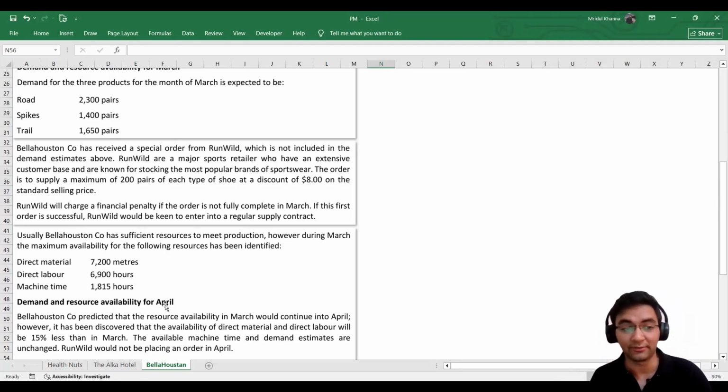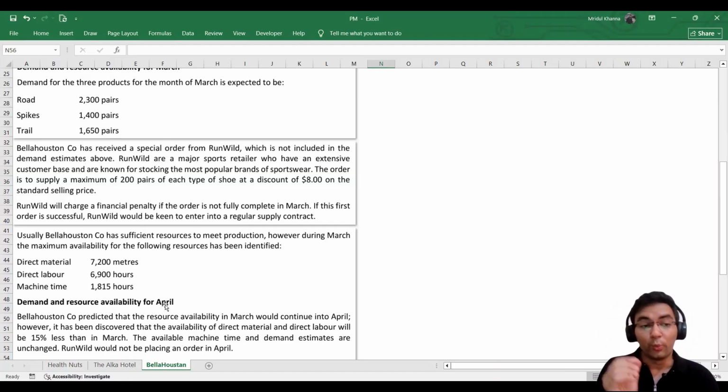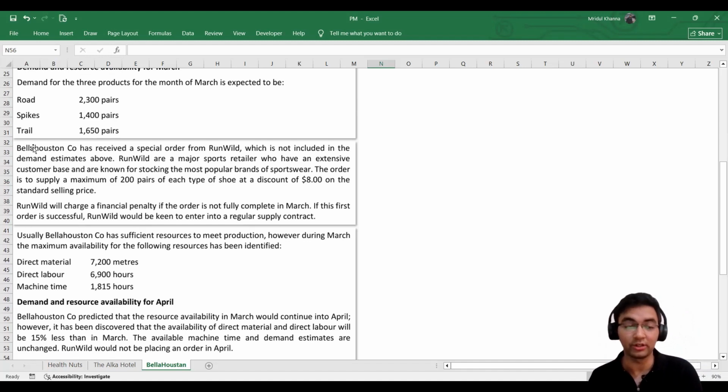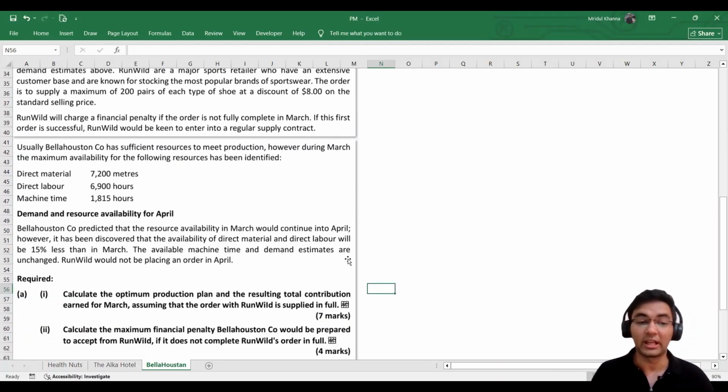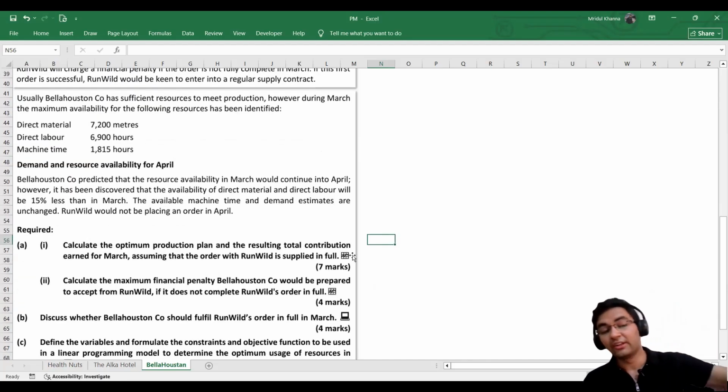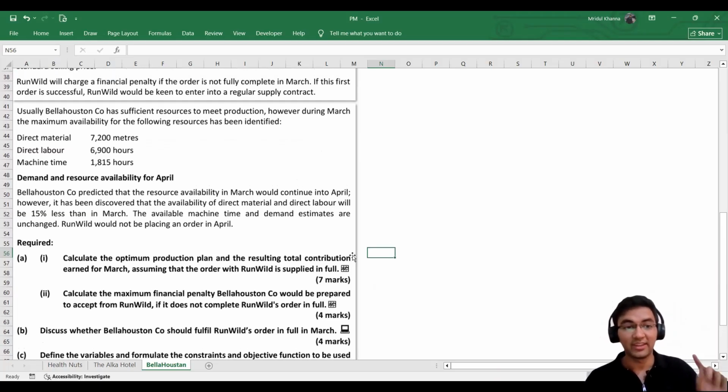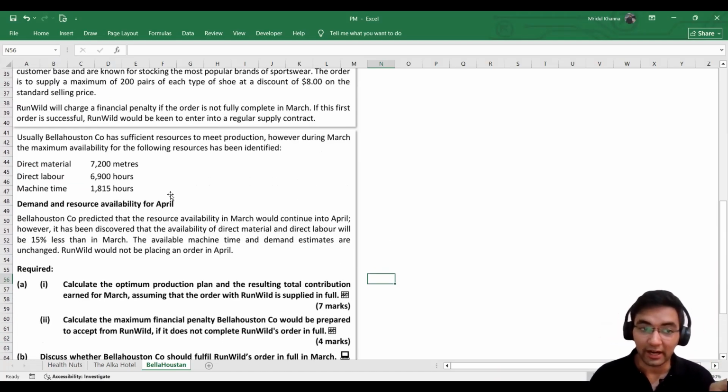For the limiting factor, we would be seeing which of these products generates the highest contribution per unit of that limiting factor. When we do the question, it will be more clear. So this is the overall summary of how we will be calculating the optimum production plan, keeping in mind a few things. Firstly, our priority is to first fulfill the Runwild order, then we will move on to the general orders. Secondly, we have to keep in mind the limiting factor, which one of these would be the limiting factor. All right, so just let me write here part A.